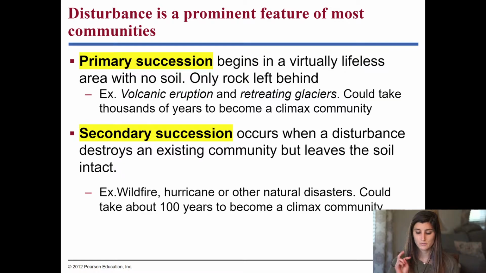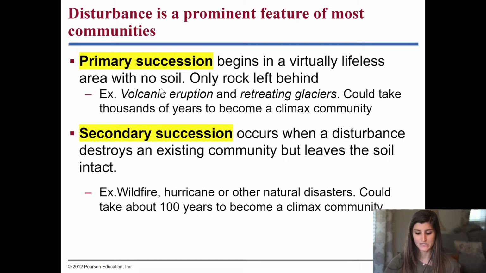So there are two major types of succession. First one we'll talk about is our primary succession. So this is actually when we have an ecosystem that is completely barren. There is no life there at all. All it has is rock. There's only rock left behind. So the first example that we looked at with the volcanic eruption, basically because of that eruption, it got rid of all the vegetation and it got rid of all the soil that was present. So this is an area that is virtually lifeless and it has no soil. Those are the defining characteristics of an environment that is going to undergo primary succession. No soil is there and there's only rock.